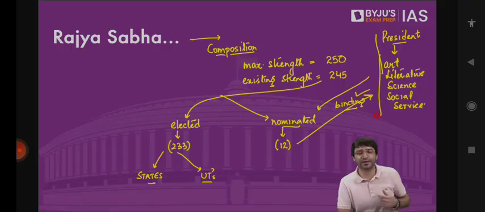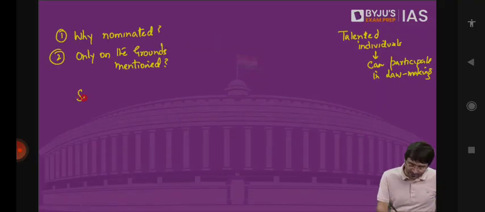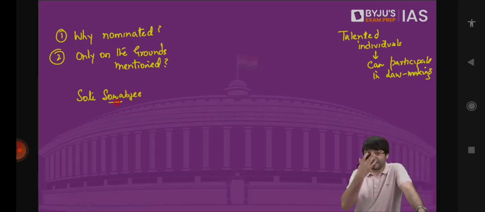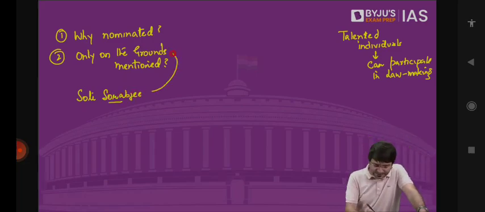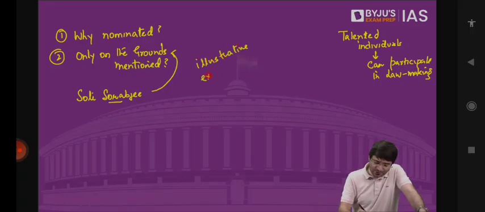For that, we have an explanation given by constitutional expert Soli Sorabjee, who unfortunately is not alive now. Soli Sorabjee was the Attorney General for India, a constitutional expert. He says these grounds mentioned in the Constitution are only for illustration. It is only an illustrative list. It is not an exhaustive list.